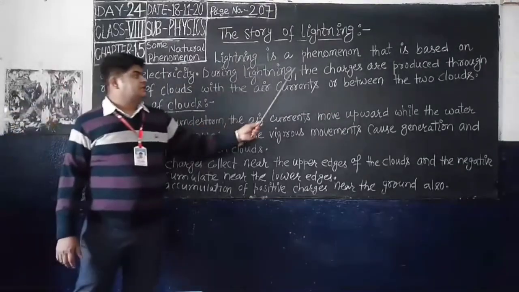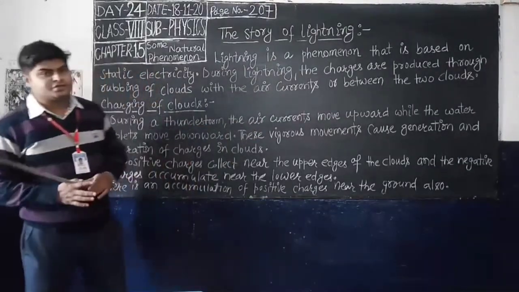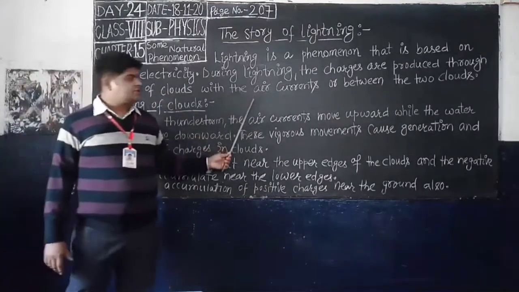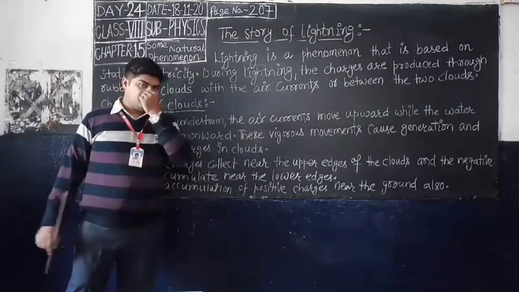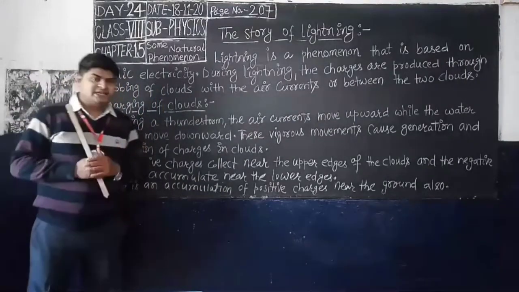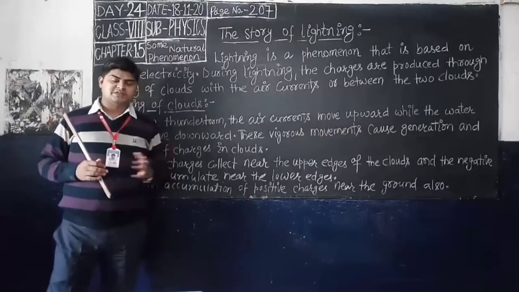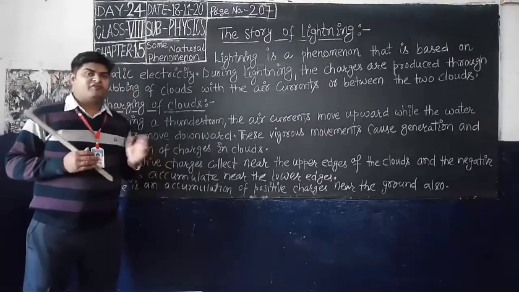During lightning, the charges are produced through rubbing of clouds with the air currents or between two clouds. I have already taught you that a static charge is produced after friction.